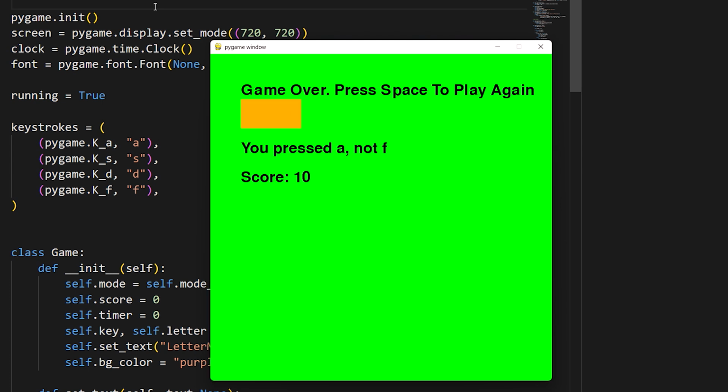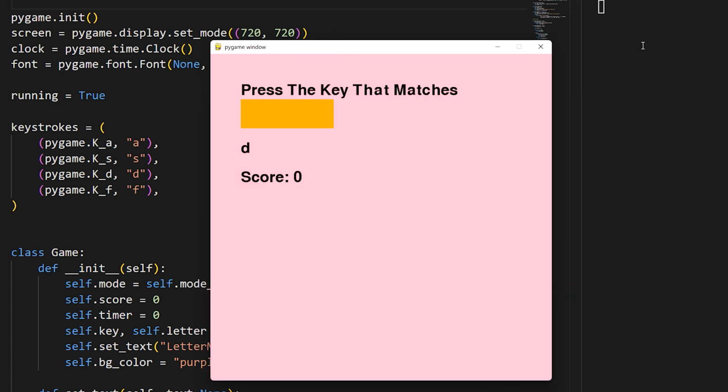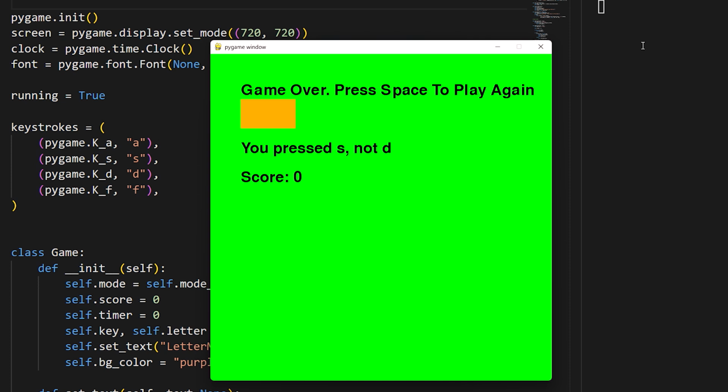Now, even for a game this simple, we have three distinct modes of operation. There's the opening screen, the gameplay itself, and the game over screen. For each one of these modes, we have separate handling for user input, for drawing to the screen, and for other kinds of internal logic.